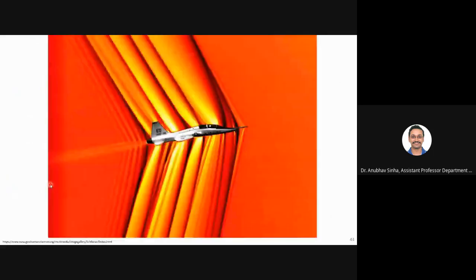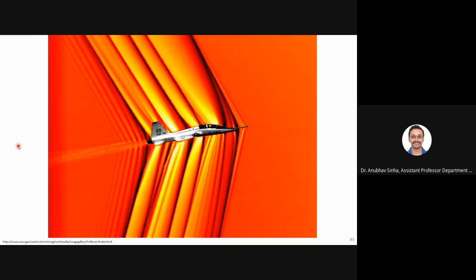For example, when you design an engine, or let us say you design an aerofoil, what are the two parameters you look into? There are a lot of things that we study, but the two critical things, especially for an aerofoil, are drag and lift, right?